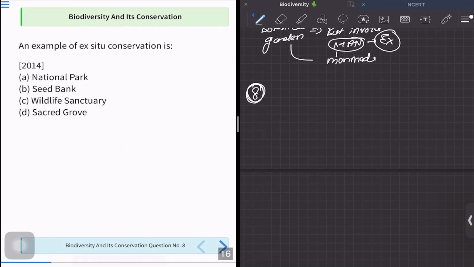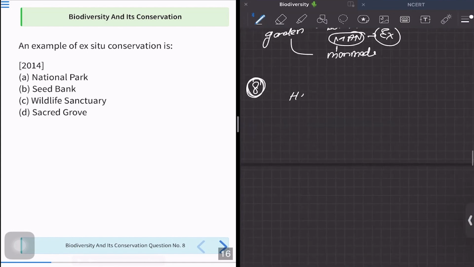Again, in question number 8, the question is about ex situ conservation. Now we have to find which among the options is one of the ex situ. For that, we have studied ex situ thoroughly. You will be able to solve it. But let us just read through the options and solve it together. Option A is telling me about national park. If it's a national park, there is natural habitat without any man. So it becomes in situ. Option A is wrong. It is not ex situ, it is in situ.